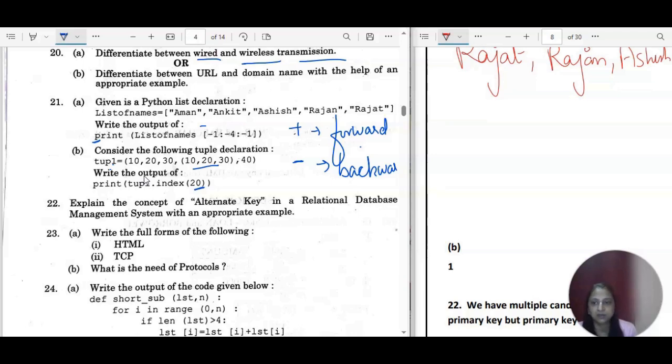So only 20 is given, so it is going to start from the left side, and the first occurrence of this 20 will be the index of it. So this is 0 and 1. So the correct answer for this is 1. 1 is the correct answer, right?